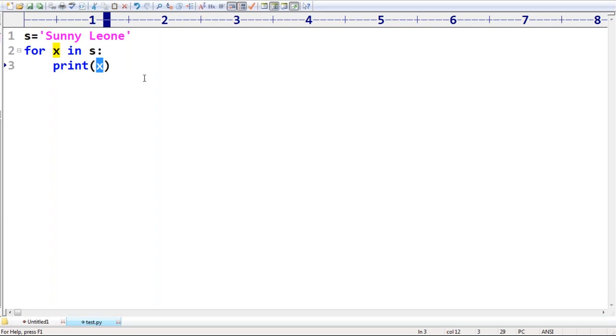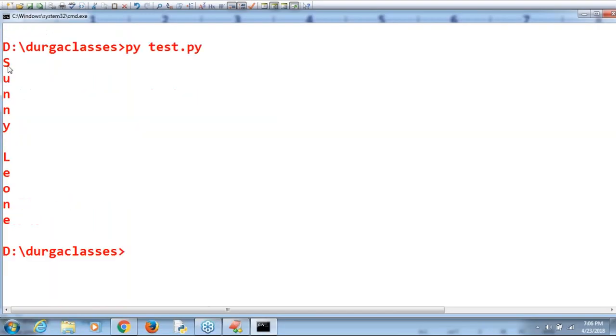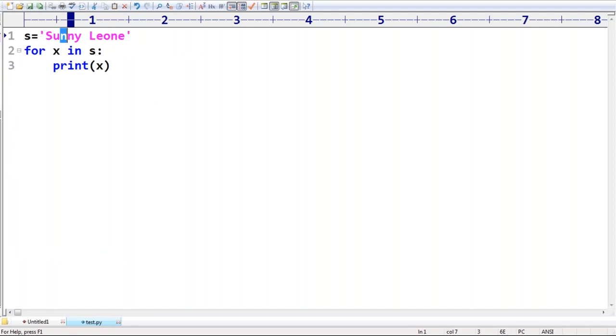Now, first time, what is the x value? Can you spell out what is the x value for the first time? S. Next, second time, what is the x value? U. Next time x value is n, something like that. Now observe the answer you are going to get: first time s, u, n, n, y, space, l, and so on. Everyone aware? Are you in a position to understand, right? This is just a basic idea you should be aware of.